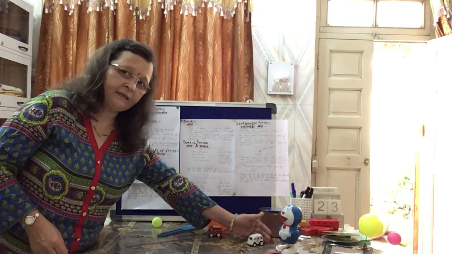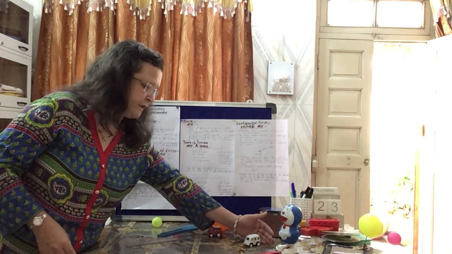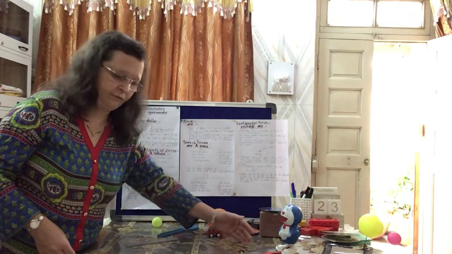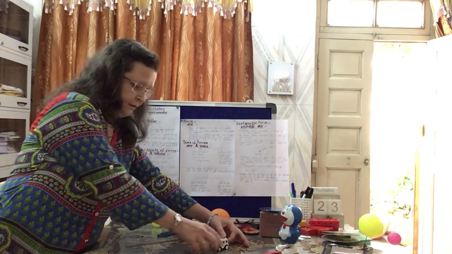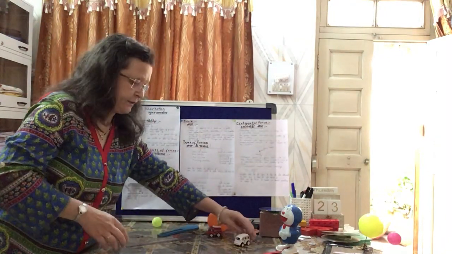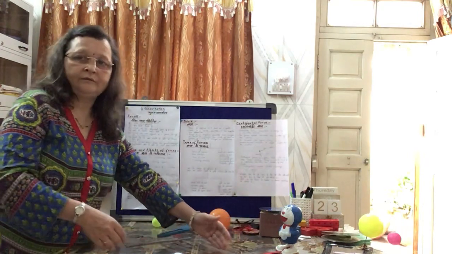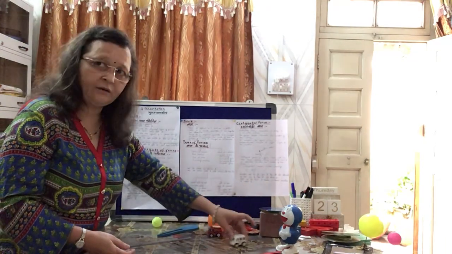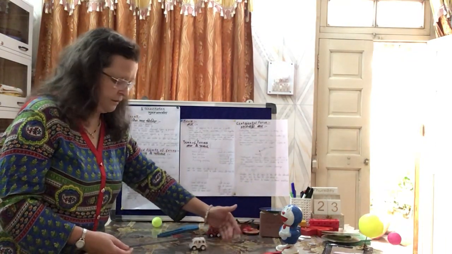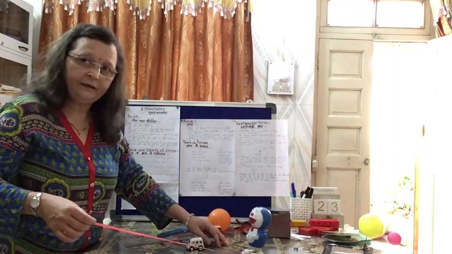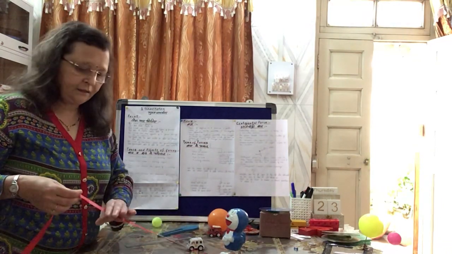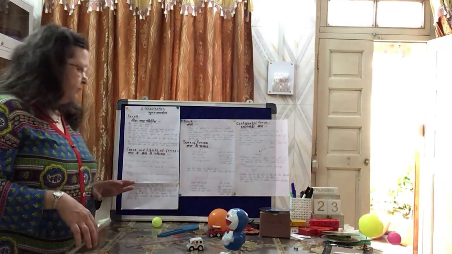Now let's see. Here, once again, I am repeating this activity for more understanding. When I am applying the force, what happens? It is first in contact with our hand, then the table. So the wheels are in contact with the surface, whether it is the road or the table. So it is a real contact. And this is not a real contact, meaning it is not direct contact. It is contact with the help of this ribbon. So force is a vector quantity.